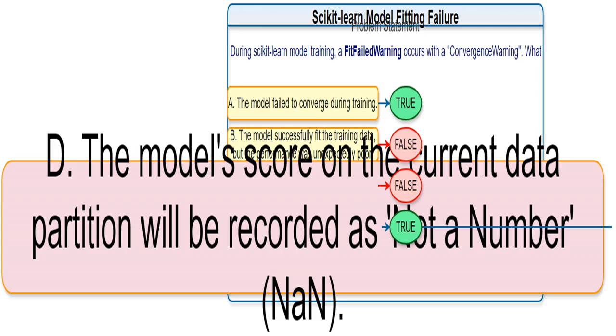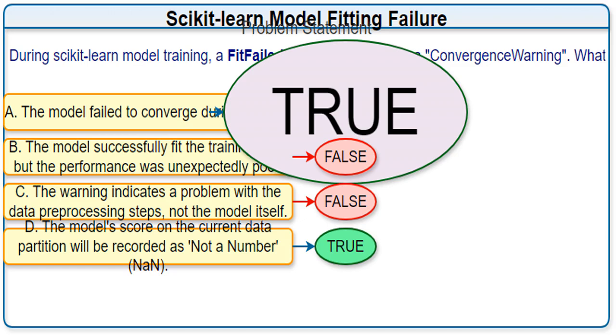You got it. The warning explicitly states that the model's performance score will be recorded as NaN. It's like saying, "I can't give you a numerical score because the training didn't finish." NaN stands for not a number. This refers to option A. The model failed to converge. I've explained why this is true earlier.